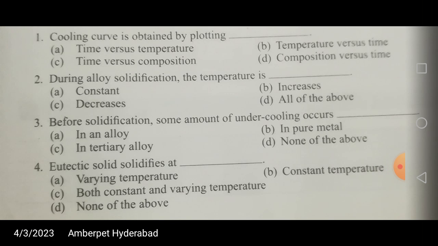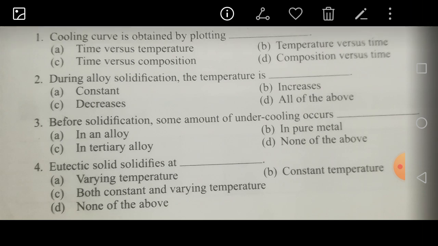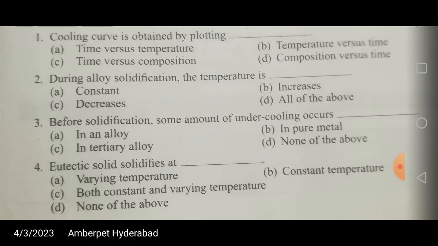Okay friends, in this video let us see some of the few important and good questions from your engineering materials and last topic, production technology. So from that we see some good bits from the iron carbon diagram and other things, and especially heat treatment. Let us see friends, cooling curves, etc.